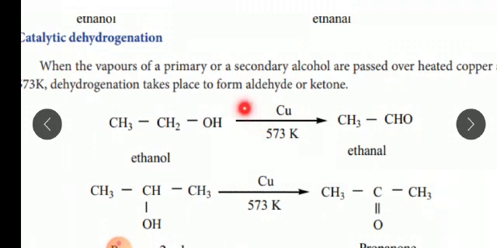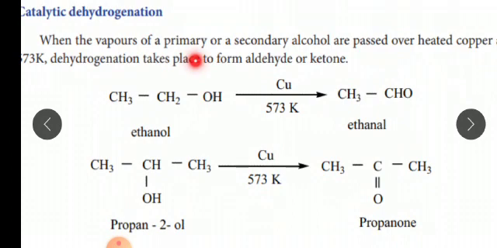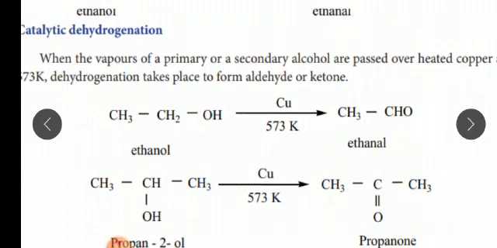For that, when the vapors of primary or secondary alcohol are passed over heated copper at 573 Kelvin, dehydrogenation takes place. See here ethanol gives CH3CHO and H2. Here also the removal of hydrogen means removal of a hydrogen molecule. One hydrogen from here and again one hydrogen from here, both can be removed.